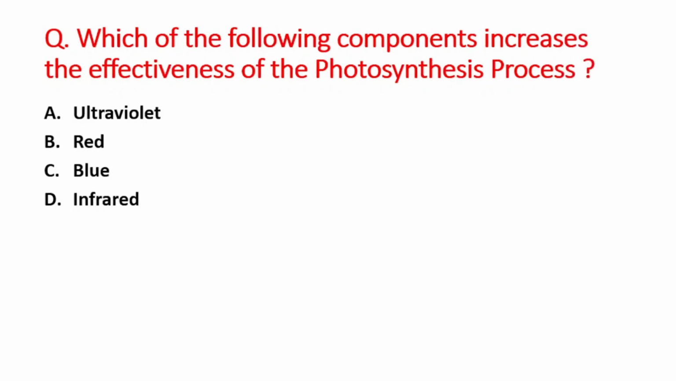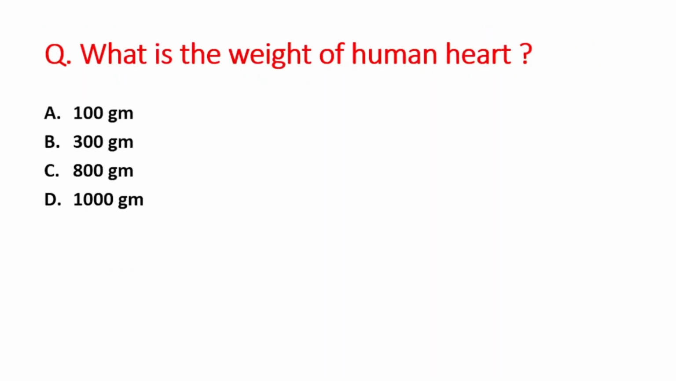Next question is which of the following components increases the effectiveness of the photosynthesis process? A option is ultraviolet, B option is red, C option is blue, and D option is infrared. So right answer is option B, that is red. Next question is what is the weight of human heart? A option is 100 gram, B is 300 gram, C option is 800 gram, and D option is 1000 grams. So right answer is option B, that is 300 gram is the weight of human heart.